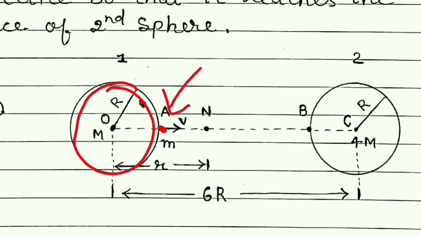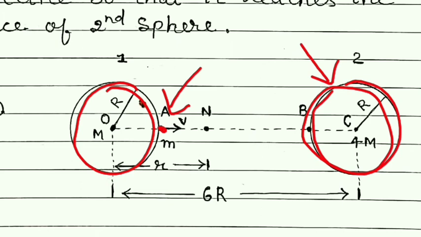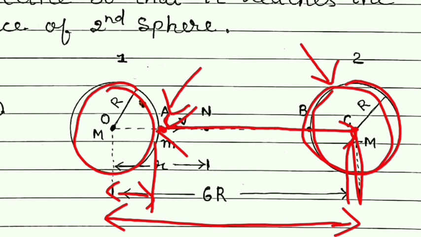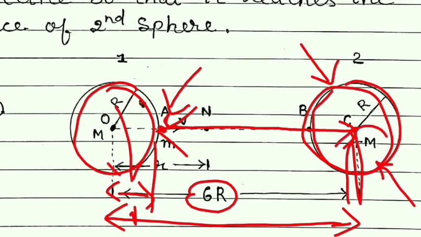Also this particle is in the range of this sphere, so it will have the potential energy due to this second sphere also. And for that, we have to consider this distance. And this distance will be how much? We know that this distance is 6r. And this much distance should be minus, and this is nothing but r. So 6r minus small r will be 5r. Mass of the second sphere is 4m. Mass of the particle is m.